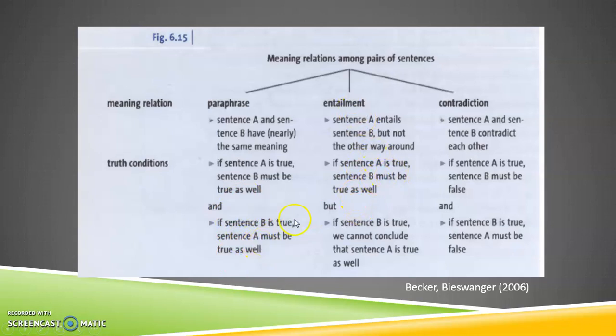In entailment, if sentence A is true, sentence B must be true as well. But if sentence B is true, we cannot conclude that sentence A is true as well. In the case of the garden and the kill, we cannot assume it because we don't know, there is not enough information, or the information is partial. In contradiction, if sentence B is true, sentence A must be false, and if sentence A is true, sentence B must be false. Well, this is the relationship so far.